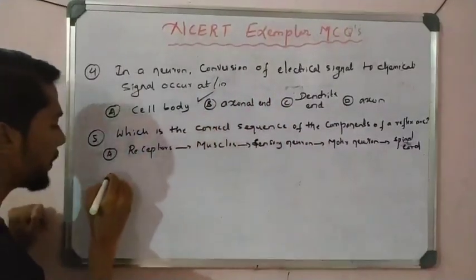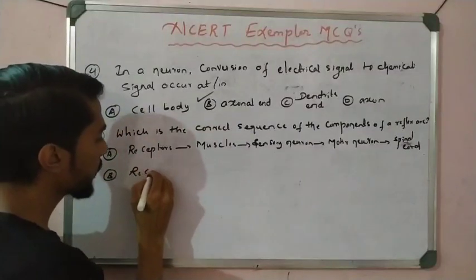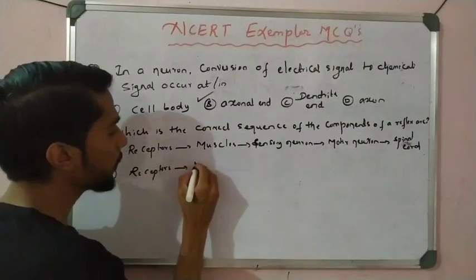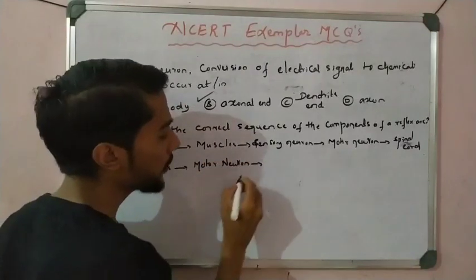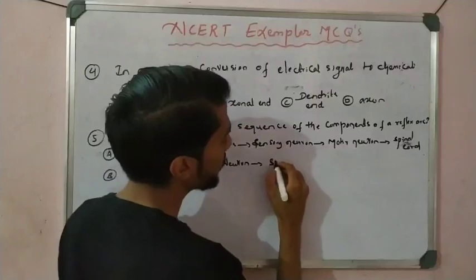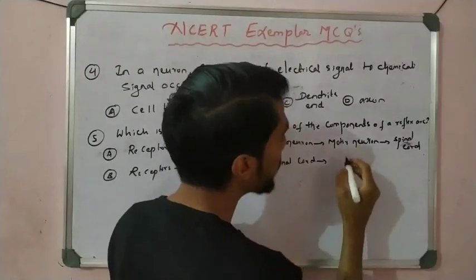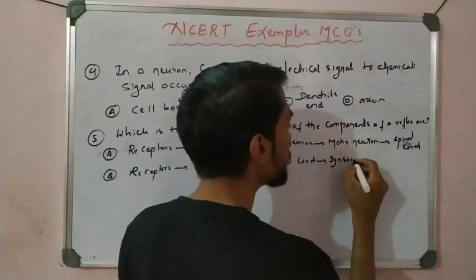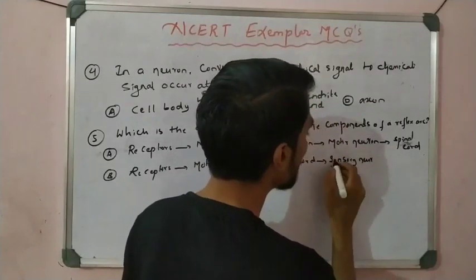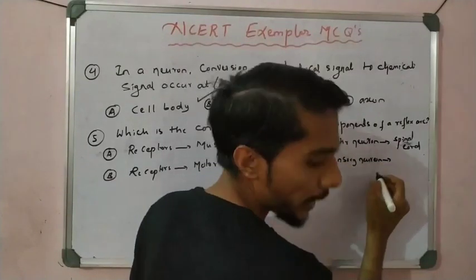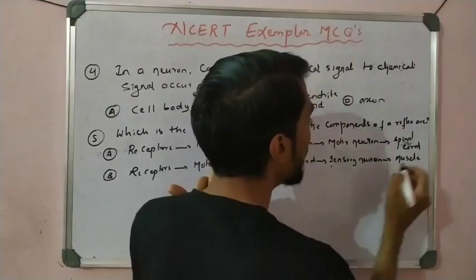Let us see option B: receptors, motor neuron, and then spinal cord, and then sensory neuron, and then muscles.